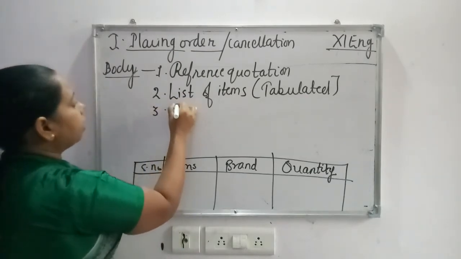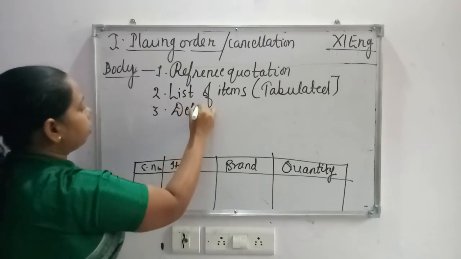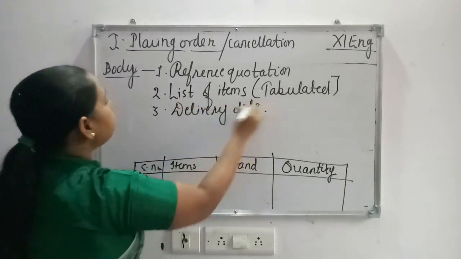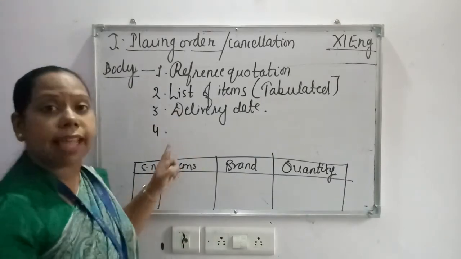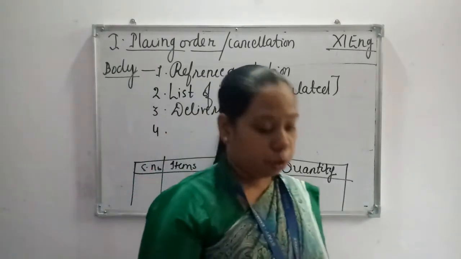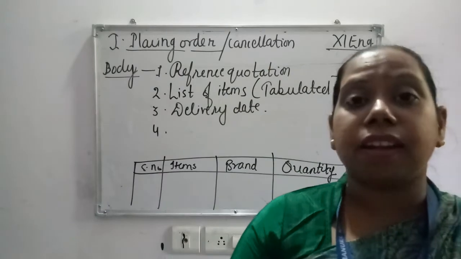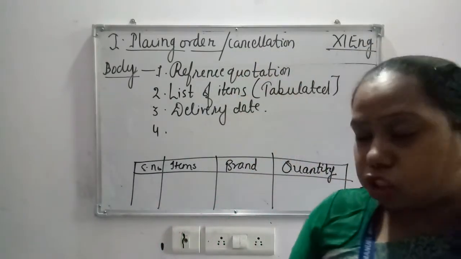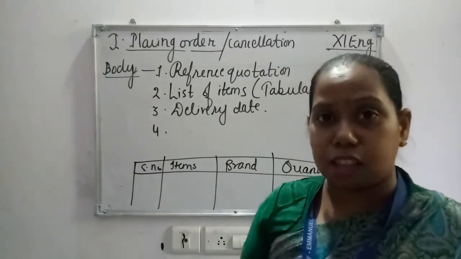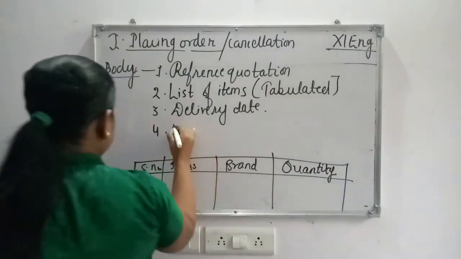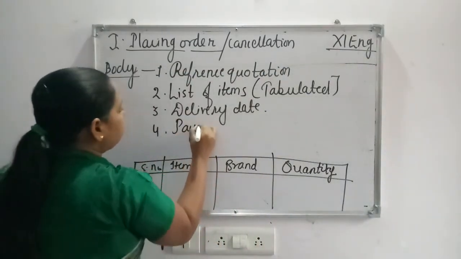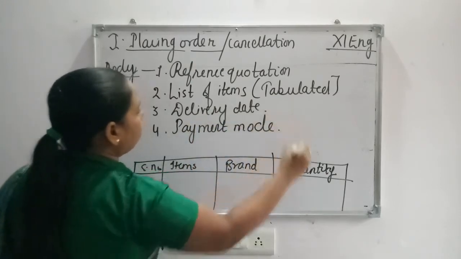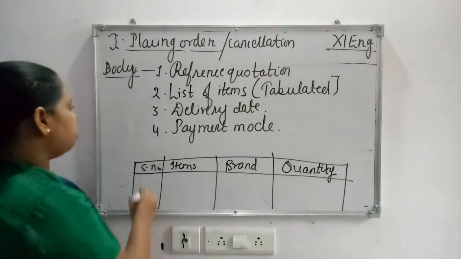Then the third thing you should mention is the delivery date, when you expect that the item should be delivered to you. Is that okay? You have to write that your item should reach us by this date. You have to mention that in your letter while placing the order. Then you have to mention the payment mode.